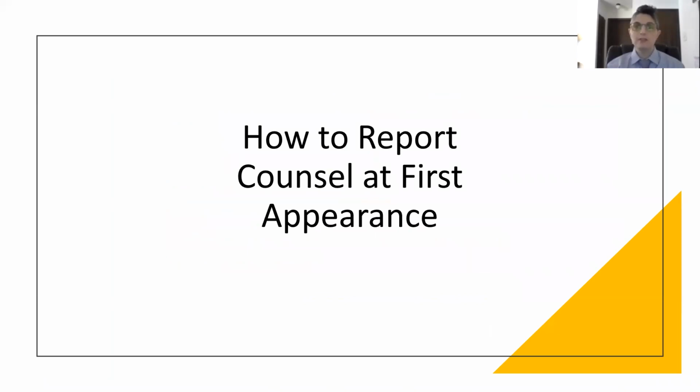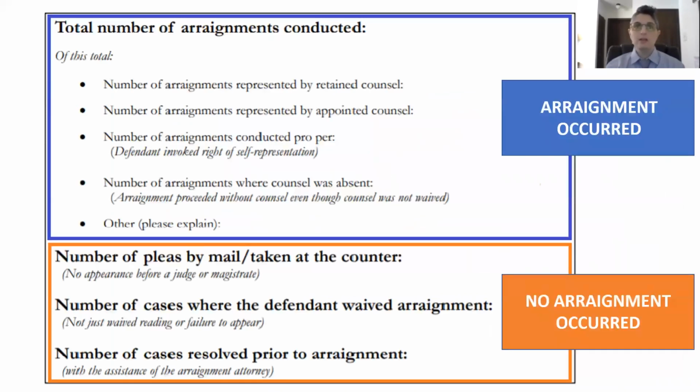The next tutorial covers how to report on counsel at first appearance. The most detailed questions in the quarterly report pertain to counsel at first appearance. All of the questions in this section are tied to Standard 4 and are concerned with representation at arraignment, not at other stages. There are 2 types of questions in this section. Questions about arraignments that occurred, you can see those in the blue square, and then questions about arraignments that did not occur, or cases in which an arraignment never occurred, and those are in the orange square.